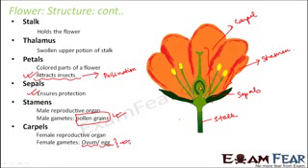So now in this lesson we have to see how the pollen grains are formed, that is how male gametes are produced, how female gametes are produced, and how they both fuse together, what happens when they both fuse together, and how a new plant is formed by the fusion of male and female gametes.